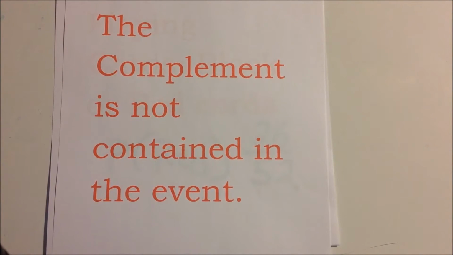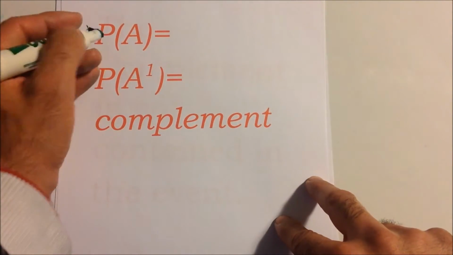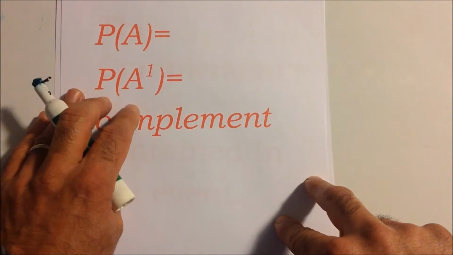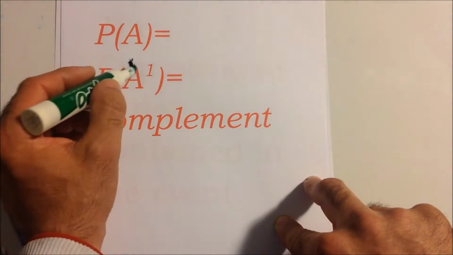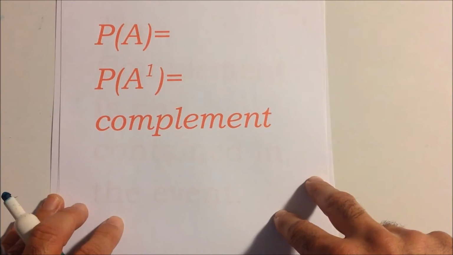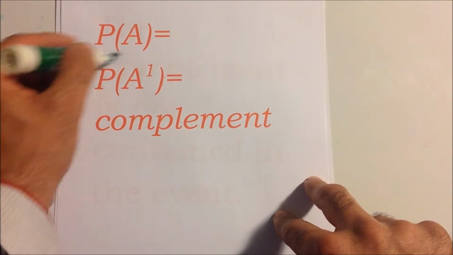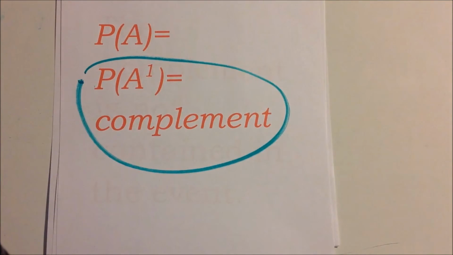In math language, we write probabilities of an event like this. So we use that capital A here. So this is the probability of an event. And the complement is written this way. It has that A with an exponent on top, a 1. So again, this is the probability of an event, and this is how the complement is written.